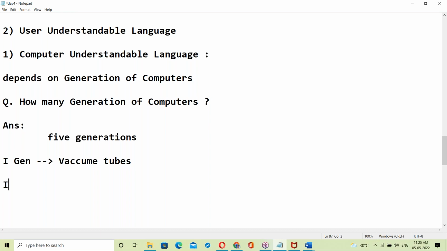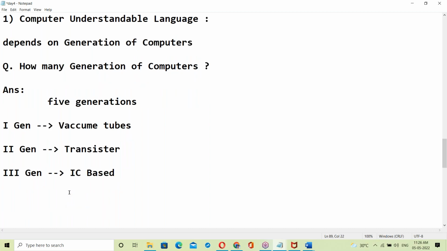What is the second generation of computers? Transistor based. What is the third generation? Third generation is IC based, integrated circuits.